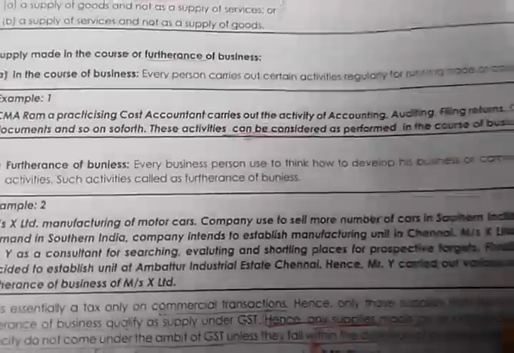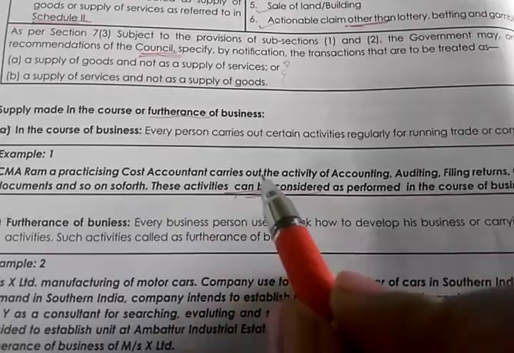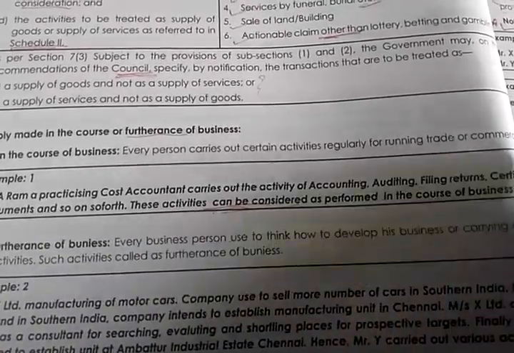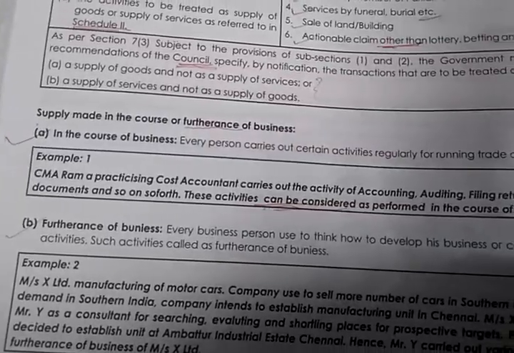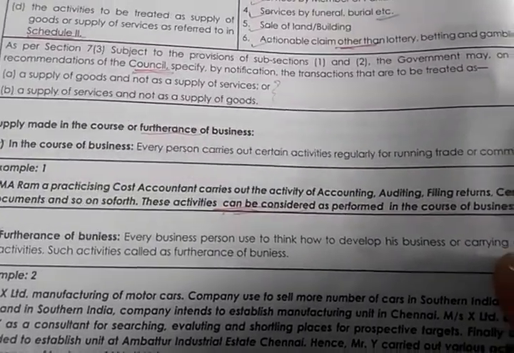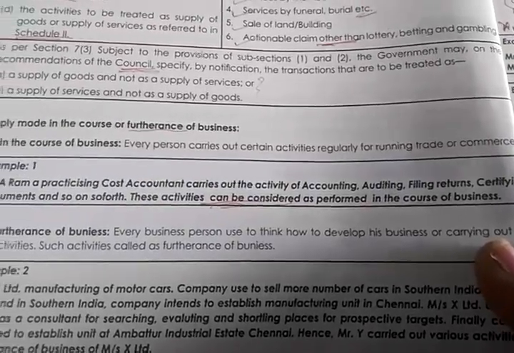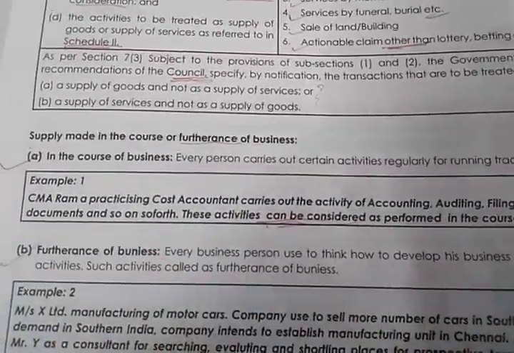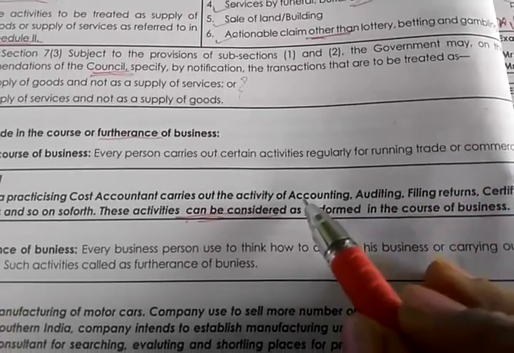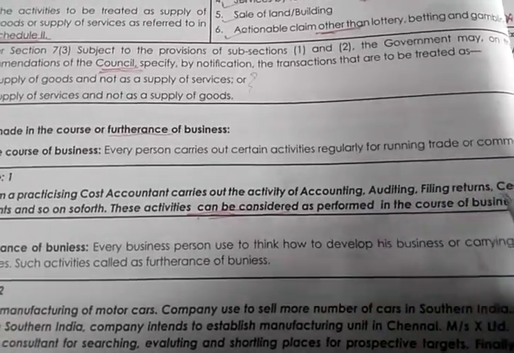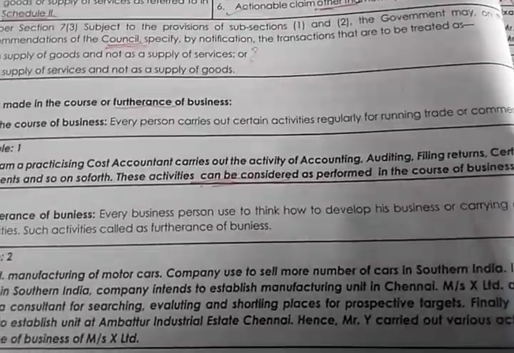One example they have given: CMA Ram, a practicing cost accountant, carries out activities of accounting, auditing, filing returns, certifying documents and so forth. These activities can be considered as performed in the course of business.